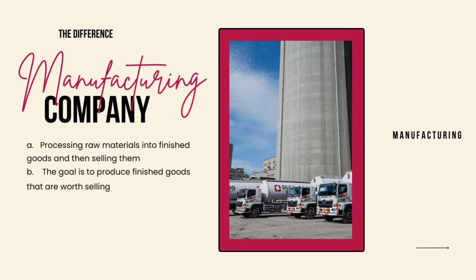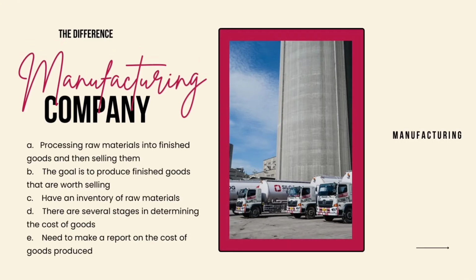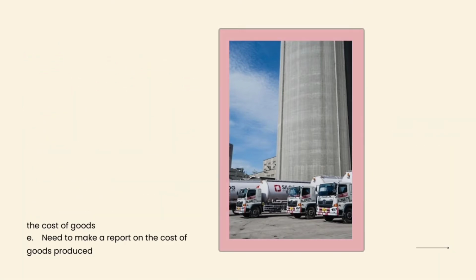Then, manufacturing company. In the manufacturing company, the activities are manufacturing, processing raw materials into finished goods, then selling them. The goal is to produce finished goods that are worth selling. Have an inventory of raw materials. There are several stages in determining the cost of goods. Need to make a report on the cost of goods produced.